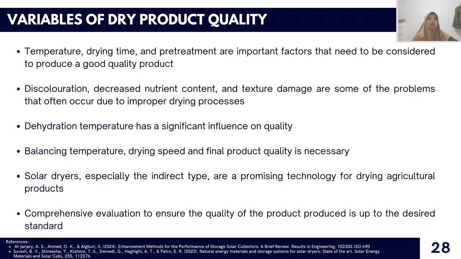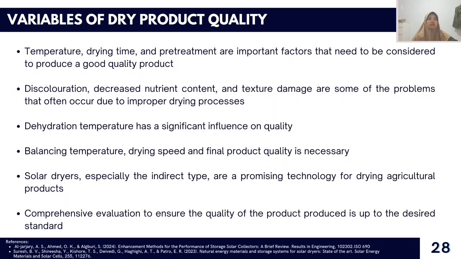The quality of dried agricultural produce is influenced by several factors, including physical, biological, chemical, and nutritional properties. Improper dehydration techniques can lead to significant losses in nutritional value and degradation of the product.